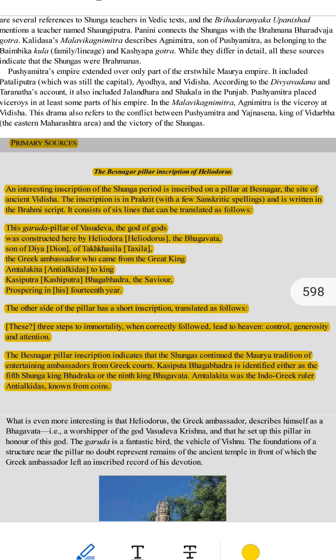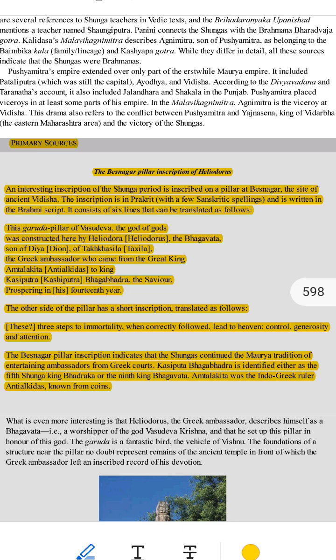2. Language and writing style. The message on the pillar is written in Prakrit, which is one of the old languages used in India. It is written in the Brahmi script, one of the earliest forms of writing in India. What does the inscription say? The inscription has two parts. Part 1, about the pillar and the person who built it. Part 2, a message on how to live a good life.